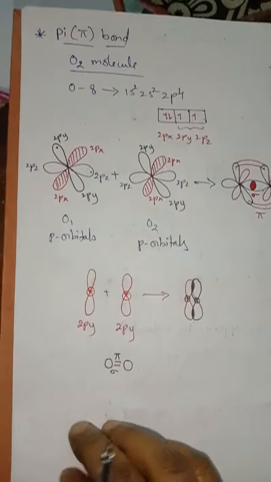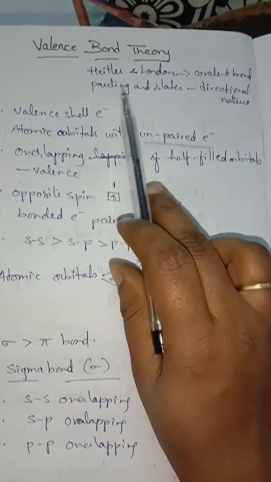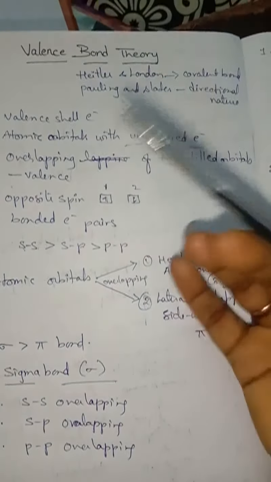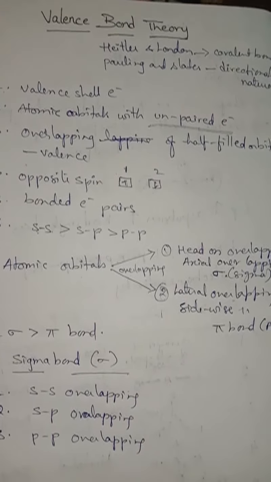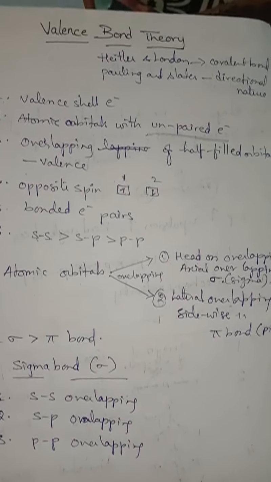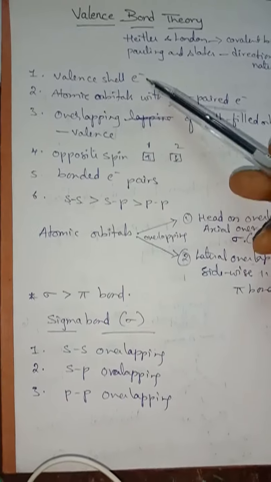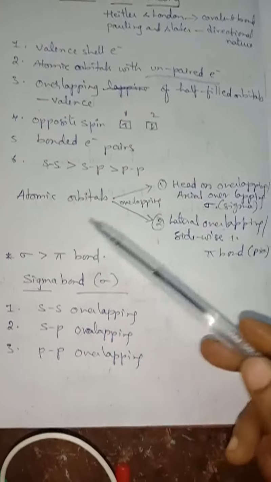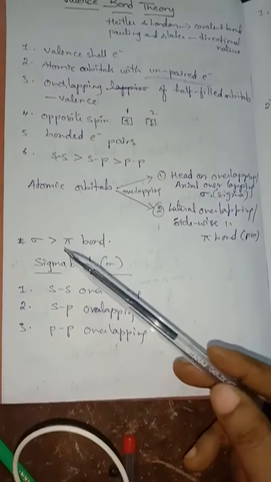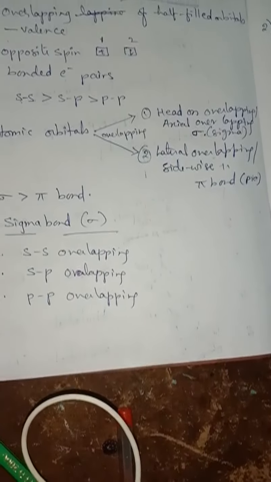I hope you understand clearly the valence bond theory. Understand? Valence bond theory, first it was given by Heitler and London. They explained covalent bond formation, and it was extended by Pauling and Slater to explain its directional nature. So these are the postulates, means whatever conditions you can say. These are the conditions, and how many types of atomic orbitals and what type of bonds are formed. In sigma bond how many types, and in pi bond also we have seen.